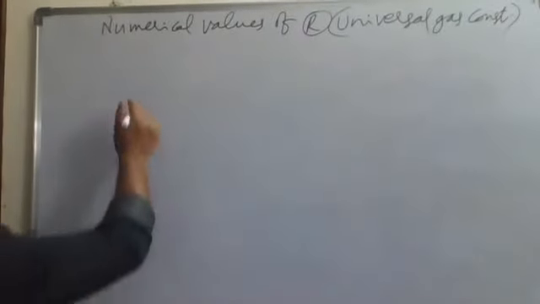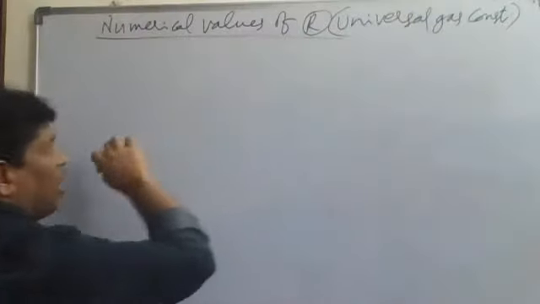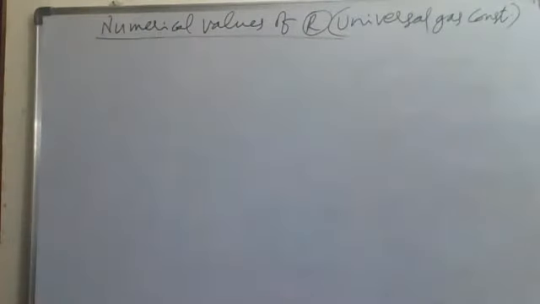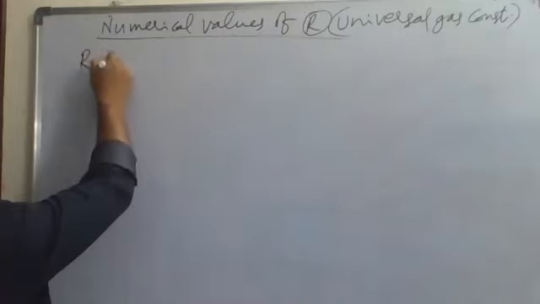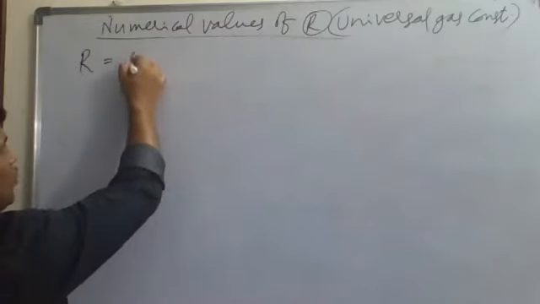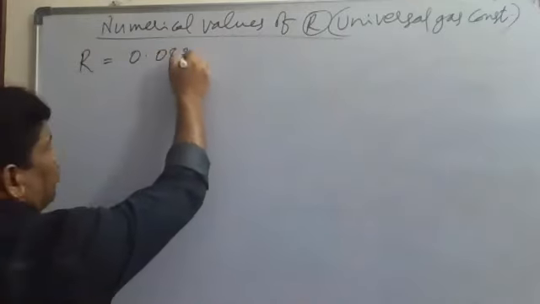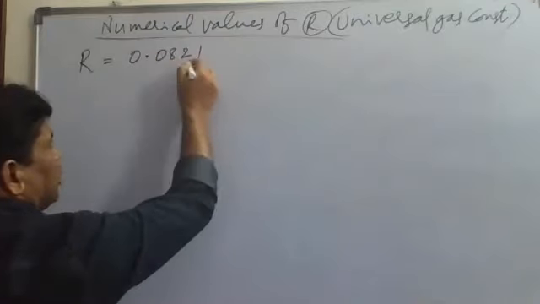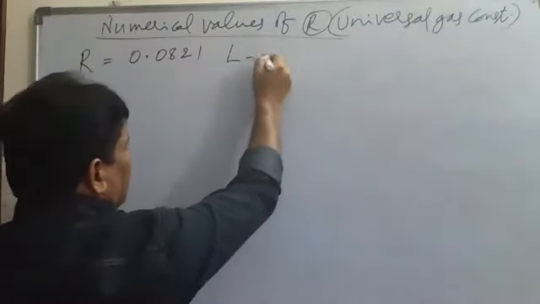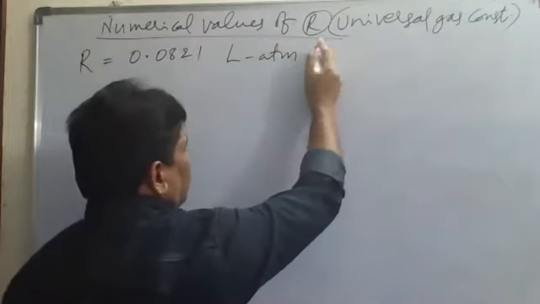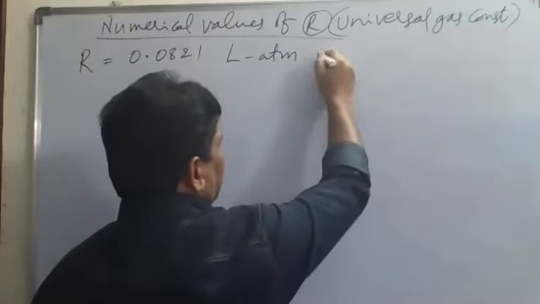Okay, so in this case, what we have to remember is the different values of R in different units. R equals, the first one, 0.0821 liter atmospheres mole inverse Kelvin inverse.